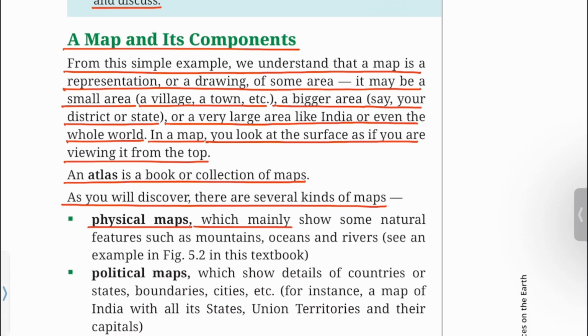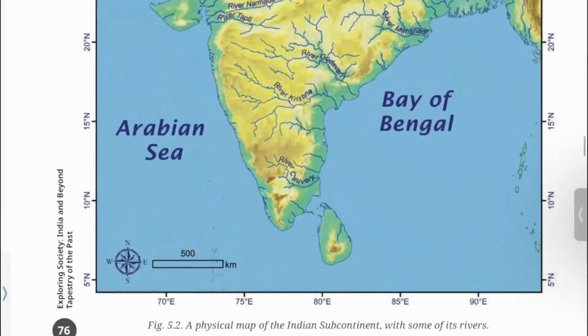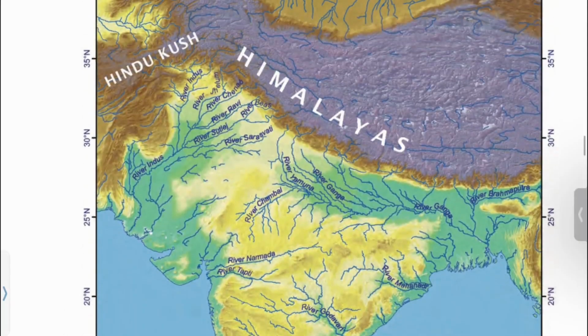Physical maps, which mainly show some natural features such as mountains, oceans and rivers. See an example in figure 5.2 in this textbook. Let's move to chapter 5 and see figure 5.2. Figure 5.2, a physical map of the Indian subcontinent with some of its rivers. You can see a physical map of the Indian subcontinent with physical features such as rivers, mountains, plateaus and plains.